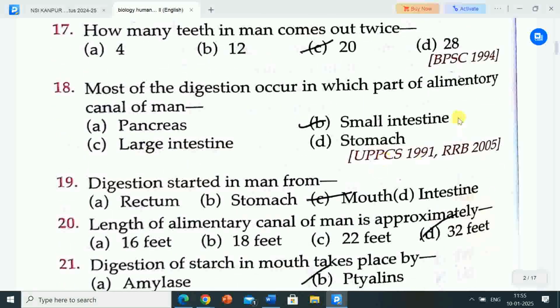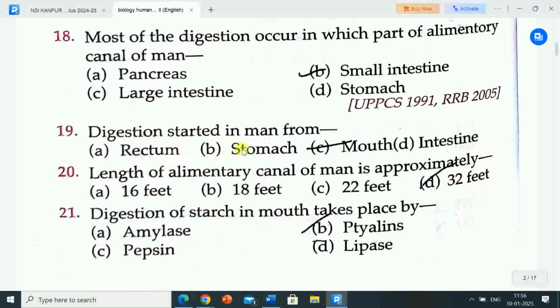Next question is, most of the digestion occurs in which part of the alimentary canal of man? Options are A. Pancreas, B. Small intestine, C. Large intestine, D. Stomach. Correct answer is option B, small intestine. Most of the digestion occurs in the small intestine.